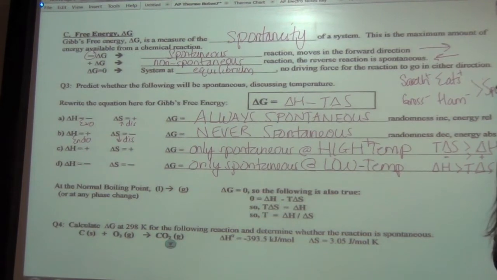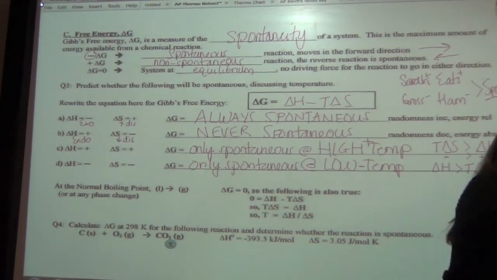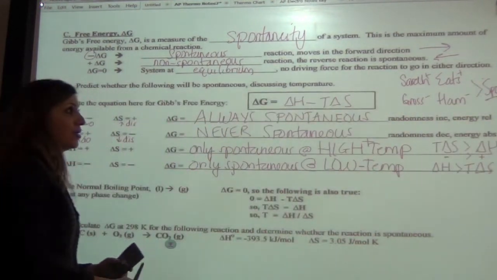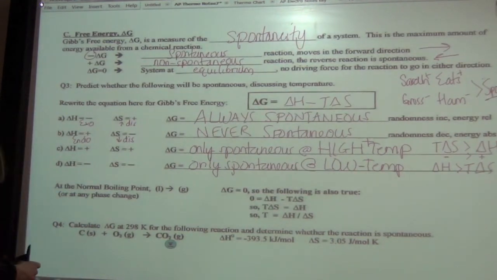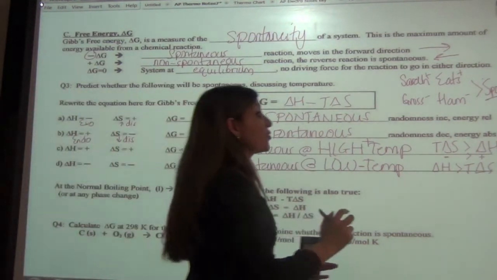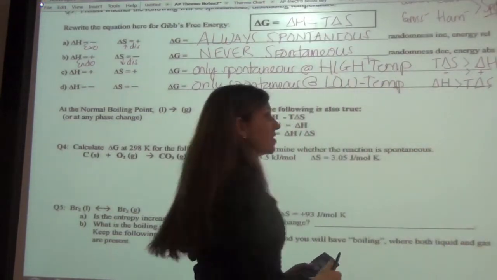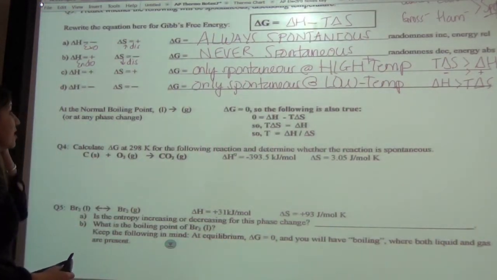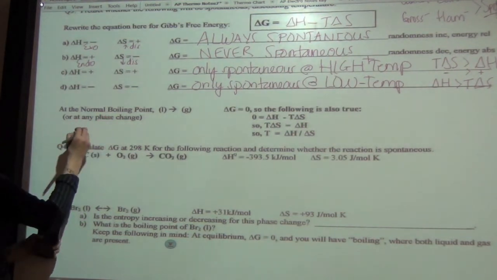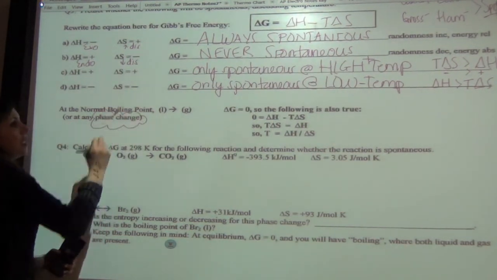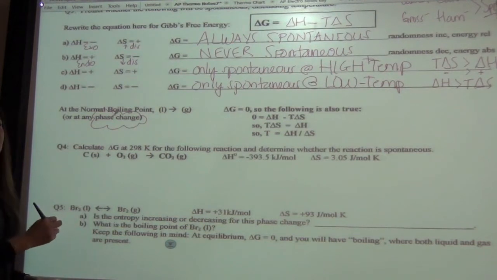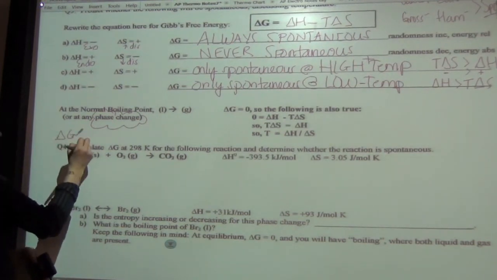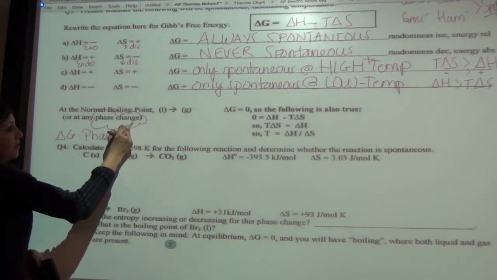And this is what gives you a spontaneous reaction. Okay, that's in favor of a spontaneous reaction. Got it? Okay. So here's a really important thing, because this is something that shows up often either on free response questions or multiple choice questions. And the thing is, during a phase change, if you have a phase change, one question may ask, what is delta G during a phase change?